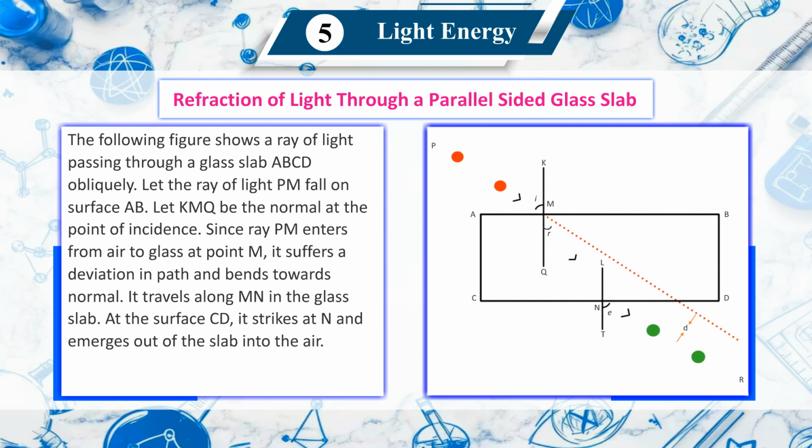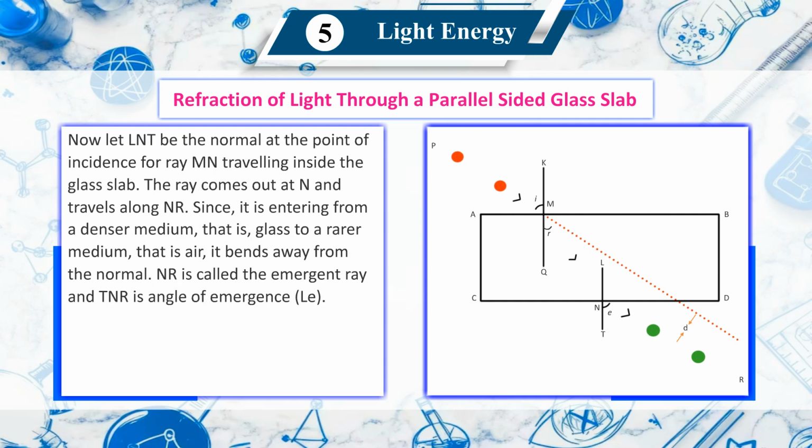Since ray PM enters from air to glass at point M, it suffers a deviation in path and bends towards the normal. It travels along MN in the glass slab to the surface CD. It strikes at N and emerges out of the slab into the air. Now let L and T be the normal at the point of incidence.